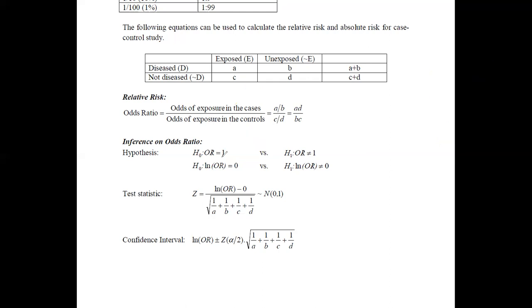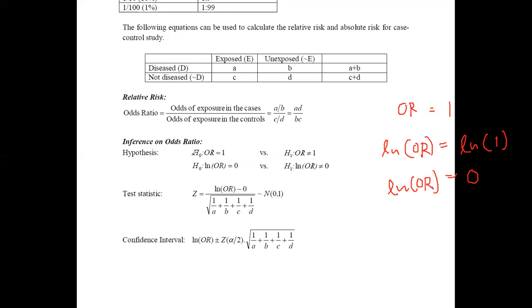But for the calculation procedures, rather than taking the odds ratio equal to 1, we consider the natural logarithm of both sides. Therefore, in the test hypothesis, as the null hypothesis, we are going to test the natural logarithm of the odds ratio. The natural logarithm of 1 equals 0. That is how we get ln of odds ratio equals 0.